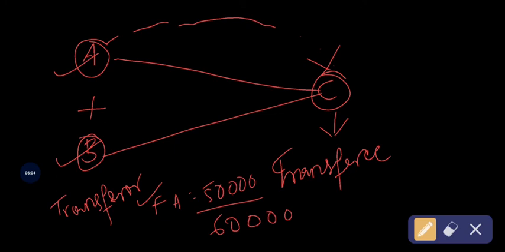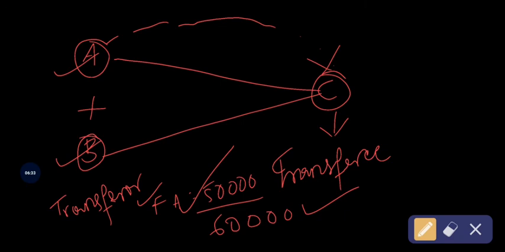Now this 50,000 is called the book value, the existing carrying amount, but A company sells the fixed asset at rupees 60,000. This is the agreed value, the fair market value.